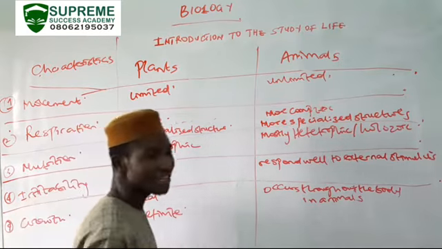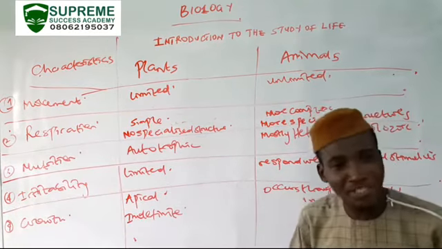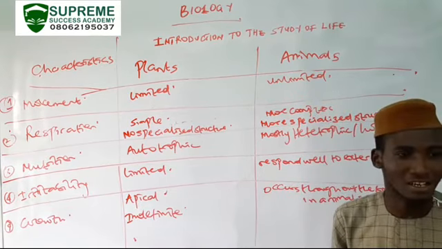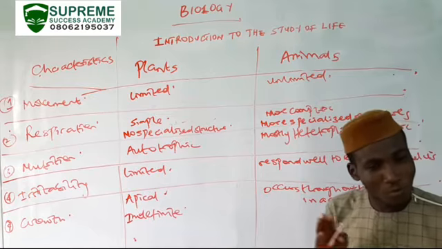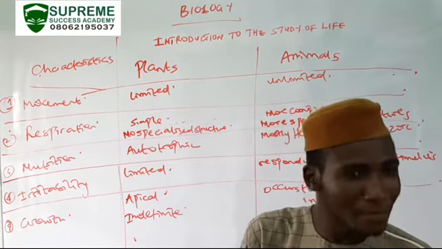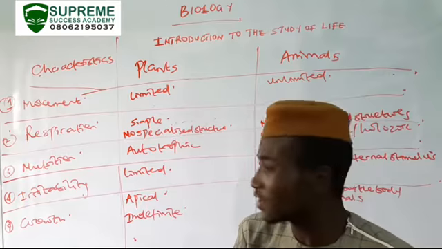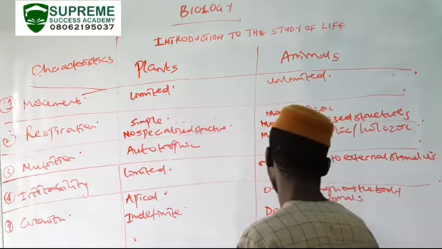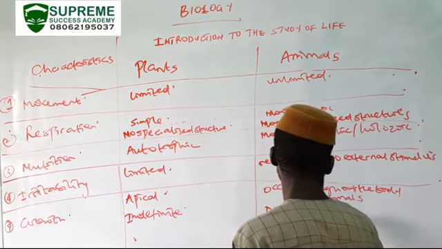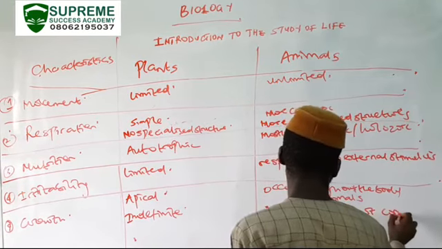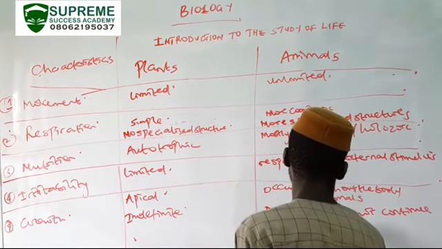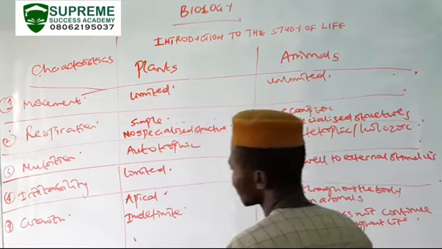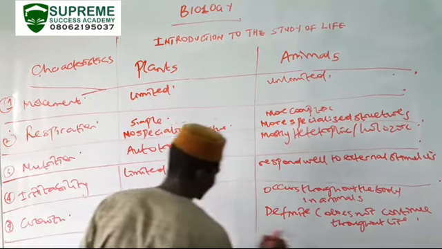What do we mean by the fact that the growth in plants is indefinite? It means that plants can continue to grow throughout their lives, while animals will stop growing the moment they attain a particular stage in their life. So we can say that the growth in animals is definite. It does not continue throughout life.